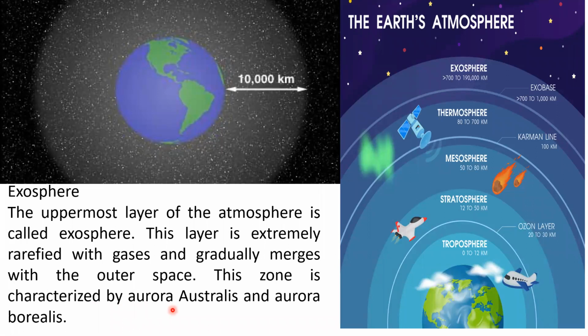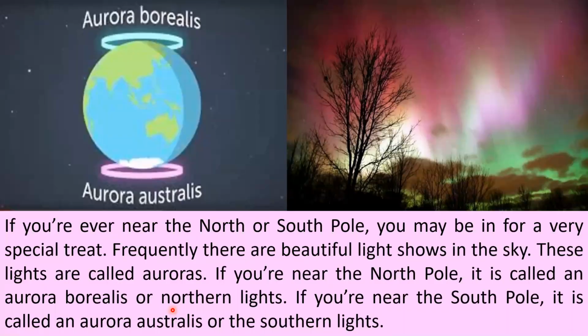Now, Dean, have you heard of what is aurora australis and what is aurora borealis? If you're ever near the North or South Pole, you may be in for a very special treat. Frequently, there are beautiful light shows in the sky. These lights are called auroras. If you're near the North Pole, it is called an aurora borealis or northern lights. If you're near the South Pole, it is called an aurora australis or southern lights. Do you know how it is formed?